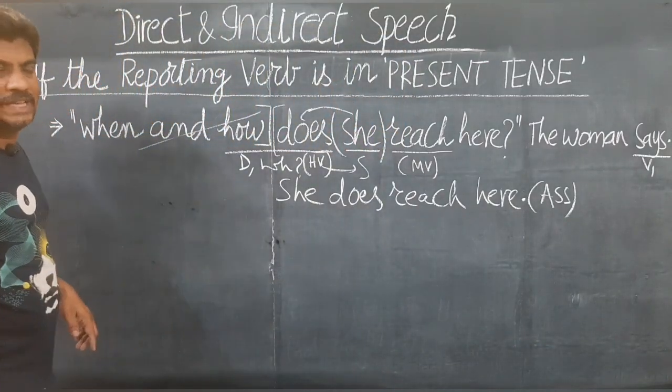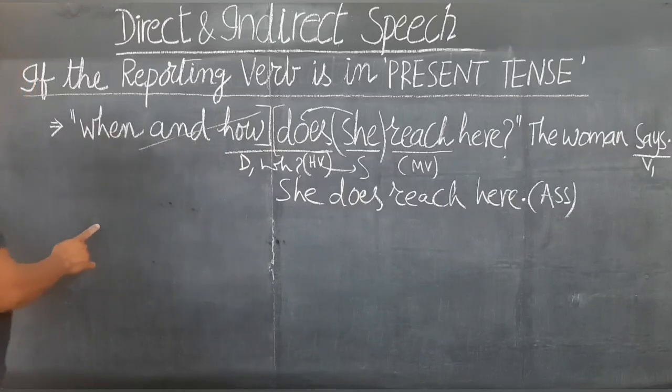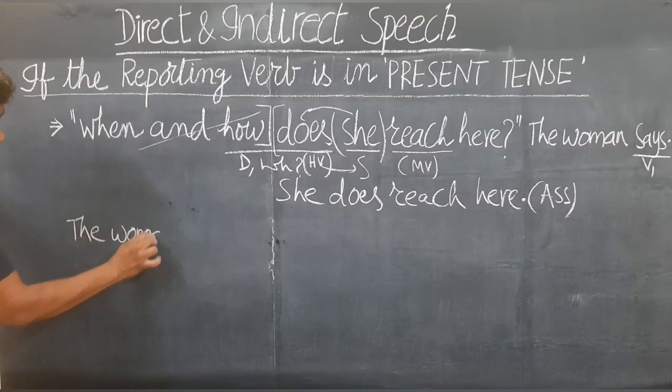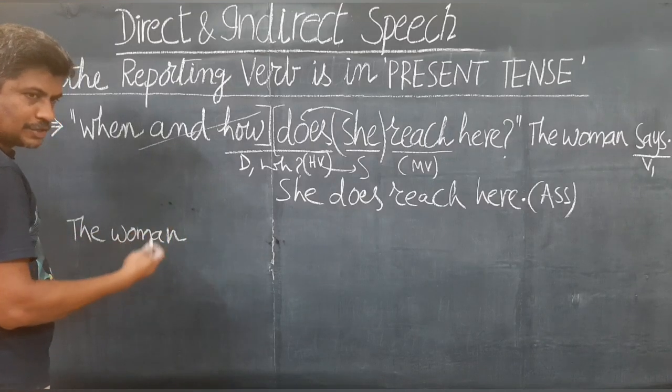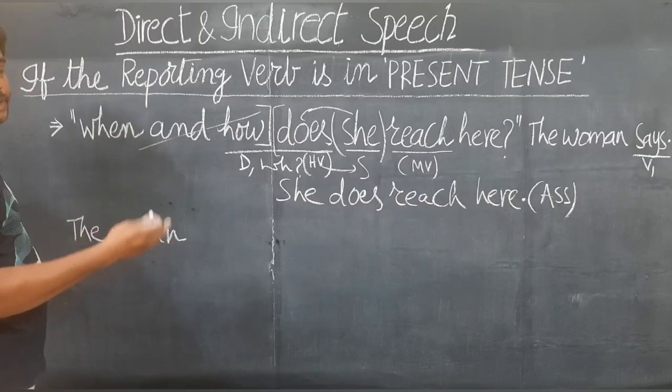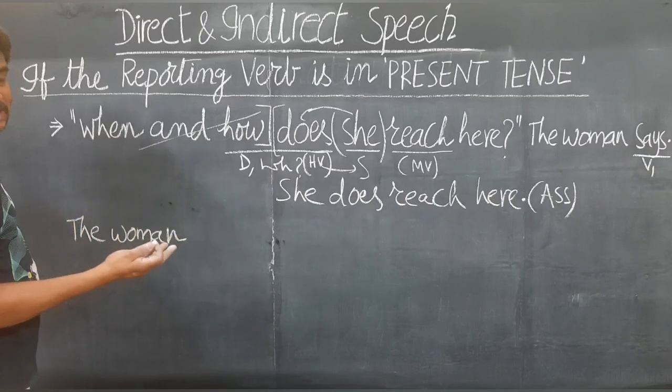And the rest of the changes as usual. Bring the reporting verb to the first place. The woman. "Says" changes to "asks" or "questions" or "inquires", any word which gives the meaning of a question being asked.